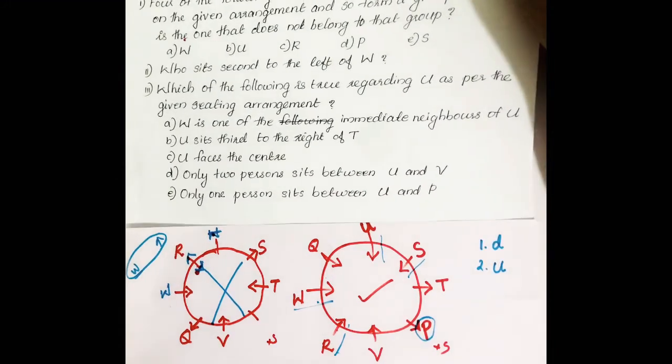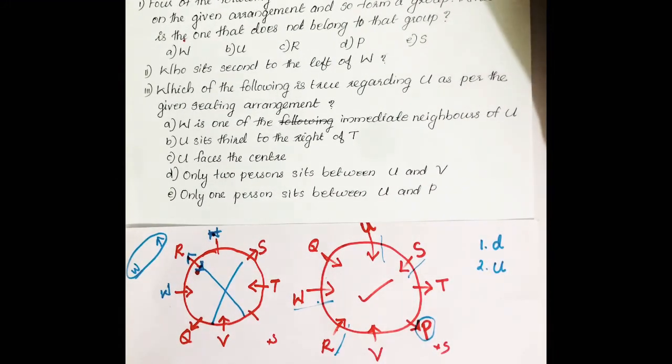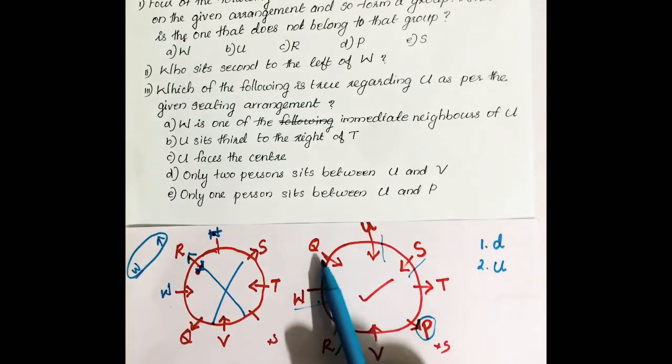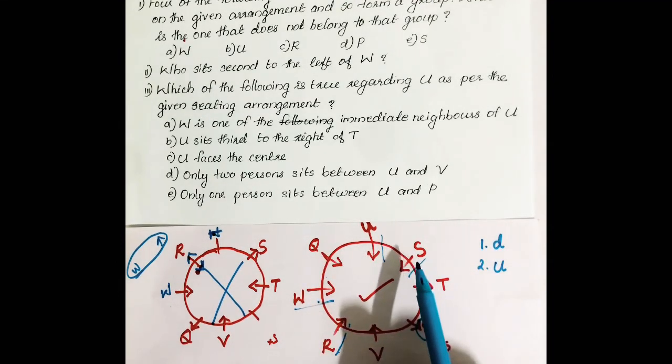Third question: which of the following is true regarding U as per the given seating arrangement? First option, W is an immediate neighbor of U. U is here, W is not a neighbor of U. So first is wrong.